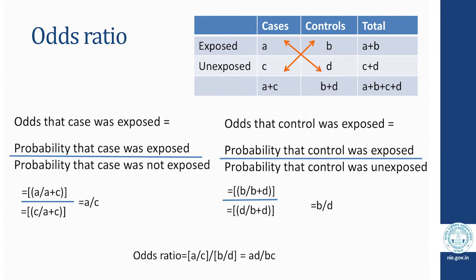And we know that probability a case was exposed is A upon A plus C, and probability that a case was not exposed is C upon A plus C, and the ratio of these two probabilities is A by C. Same way, we also calculate the odds that a control was exposed, which comes out to be B by D, and the ratio of these two odds becomes the odds ratio, which is AD by BC, which is nothing but a cross product ratio.